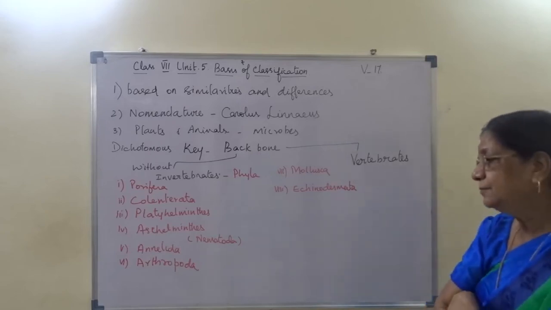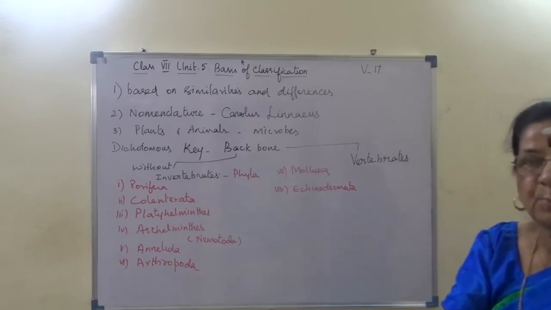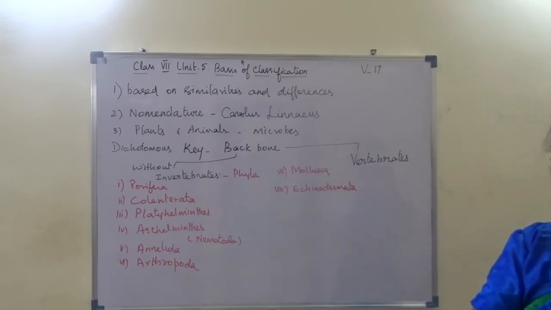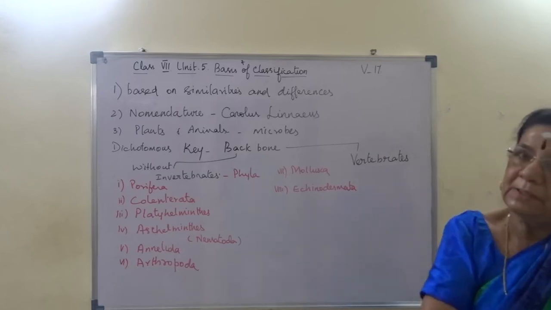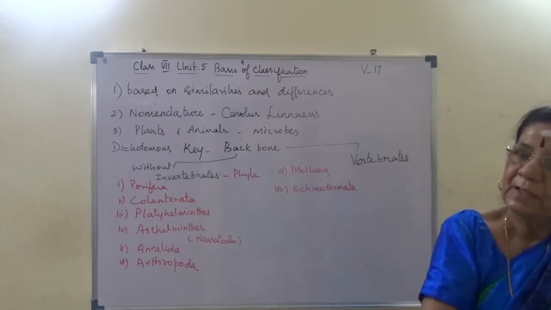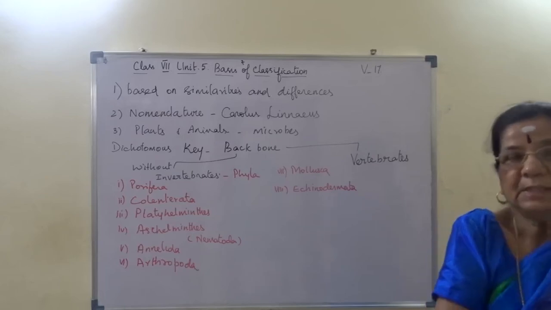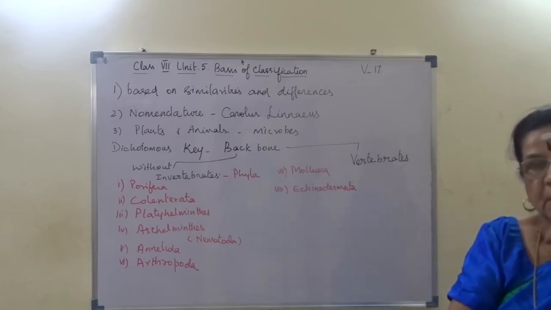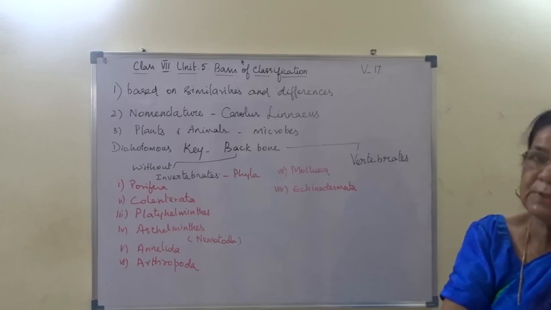Okay. Then phylum Arthropoda, example cockroach, prawn, scorpion, centipede and millipede. Can you recollect? Phylum Mollusca, example apple snail. Phylum Echinodermata, starfish and jellyfish. I hope you remember all this. Now what are the characters of phylum Porifera?